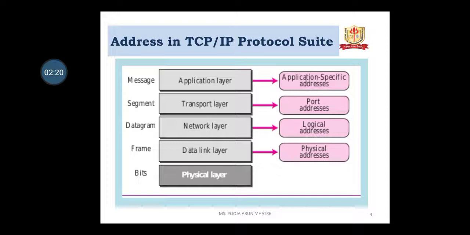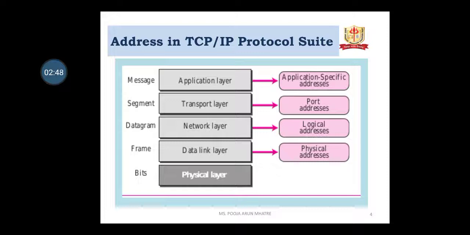This defines the programs at the application layer of the source and destination. There are several application layer programs running at a time, and the port numbers are the local addresses used to distinguish between these programs. So the application layer has a specific address, the transport layer has a port address, the network layer has a logical address, and the data link layer has a physical address.